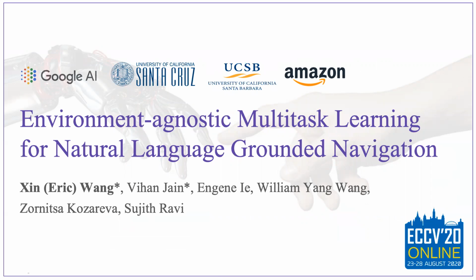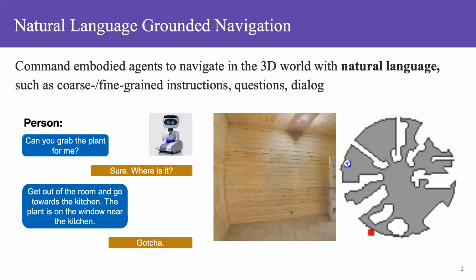I'm very glad to talk about our work on environment-agnostic multitask learning for natural language grounded navigation. Visual navigation is an important area in computer vision, and natural language grounded navigation is an essential step to enable communication between humans and machines.